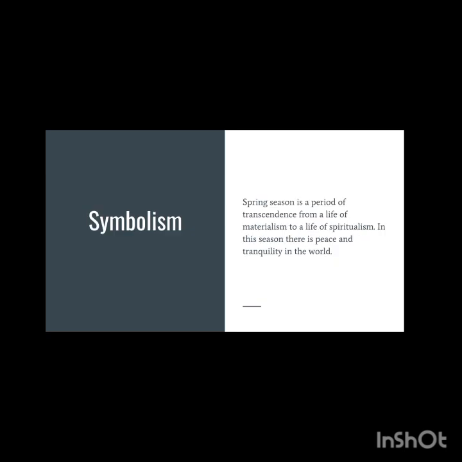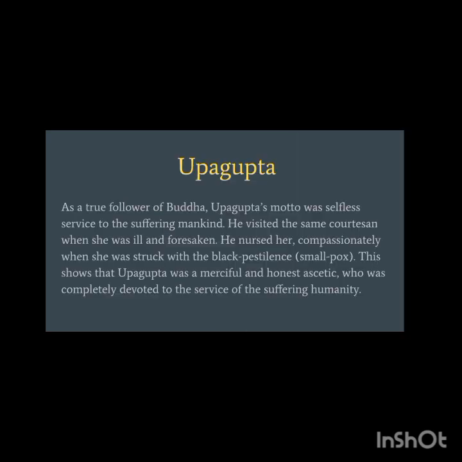Then symbolism, I already told you all these things. Spring season is a period of transcendence from a life of materialism to a life of spiritualism, and in this season there is peace and tranquility in the world. Upagupta, let's know about him. As a true follower of Buddha, Upagupta's motto was selfless service to the suffering mankind. That is why he came to help her. He visited the same courtesan when she was ill and forsaken. He nursed her, that is, he applied first aid to her compassionately when she was struck with the black pestilence, that is smallpox. This shows that Upagupta was a merciful and honest ascetic who was completely devoted to the service of suffering humanity. And this is the path where we end up.